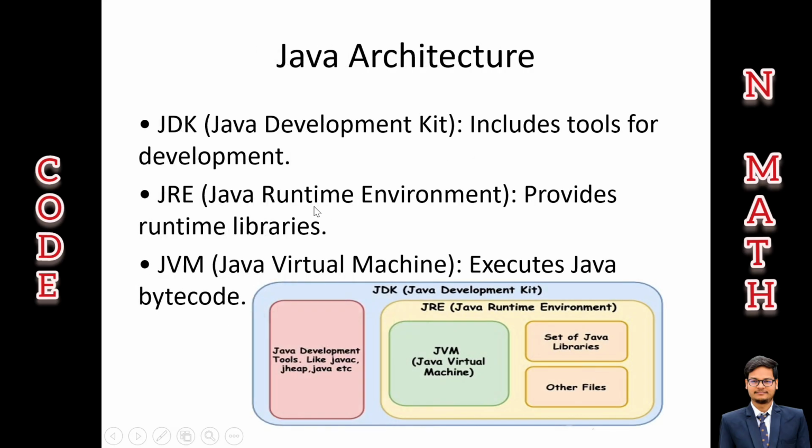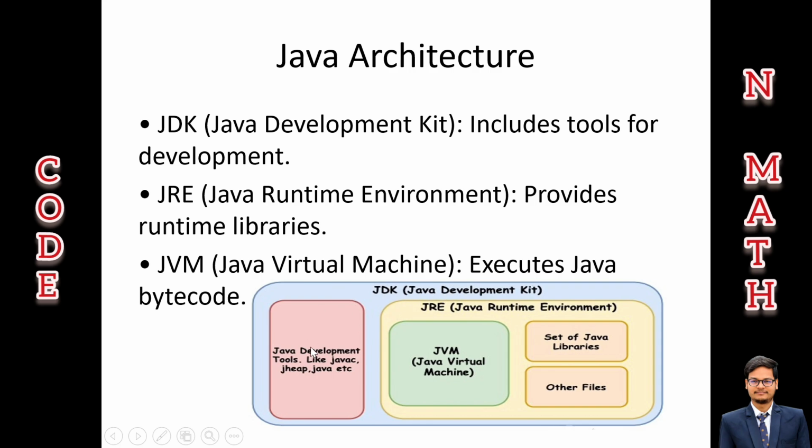So now, how does Java actually work behind the scenes? It's based on three main components: JDK, JRE, and JVM. JDK is used by the developer to write and compile the Java program. JRE is the Java Runtime Environment. This provides the environment and libraries to run your program. And JVM is the Java Virtual Machine. This is what executes the bytecode and makes Java platform independent. So here is the diagram of these three terms.